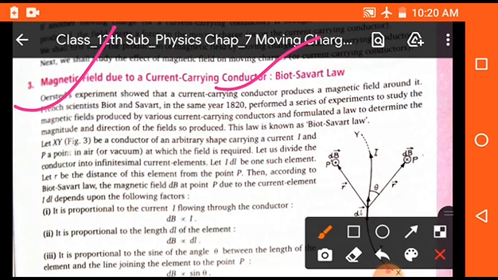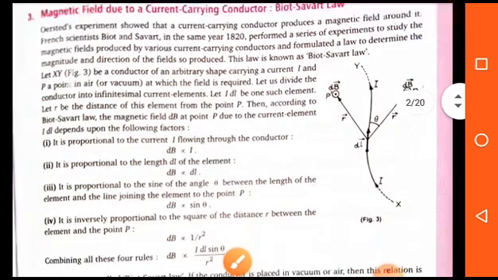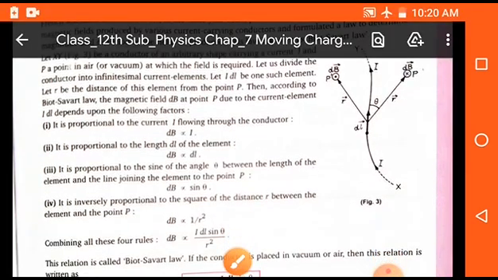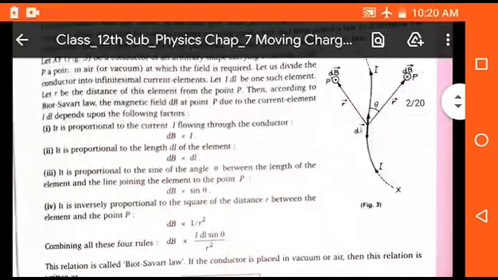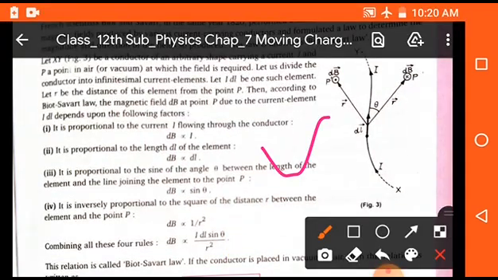According to this law, take a wire of infinite length, take a small part of the wire whose length is dl, take a point P near the wire, and find the magnetic field produced by this wire.